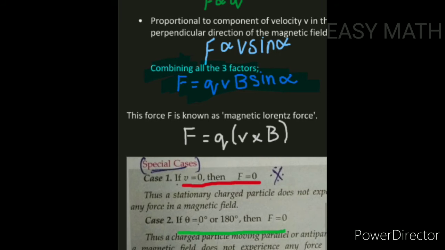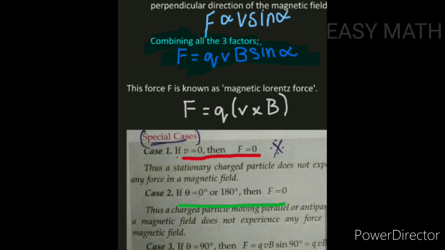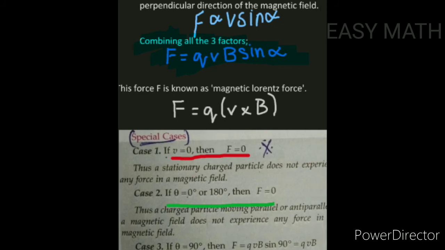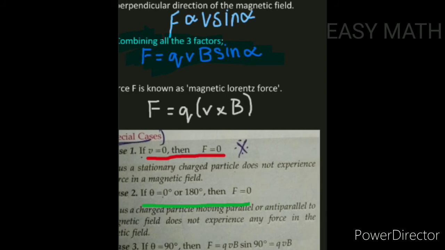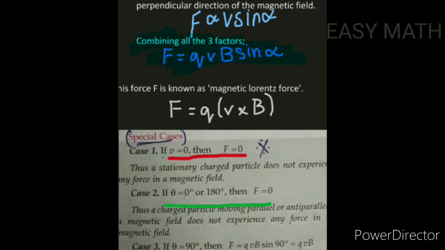Case 2: if theta is equal to 0 degrees or 180 degrees, then F is equal to 0. That means if the charged particle is moving parallel or anti-parallel to the direction of the magnetic field, then the force acting on the charged particle becomes 0. The third case is if theta is equal to 90 degrees, then F is equal to qvB sin 90 degrees. We know sin 90 degrees is equal to 1. So F is equal to qvB, which is the maximum amount of force when a charged particle is moving perpendicular to the magnetic field.